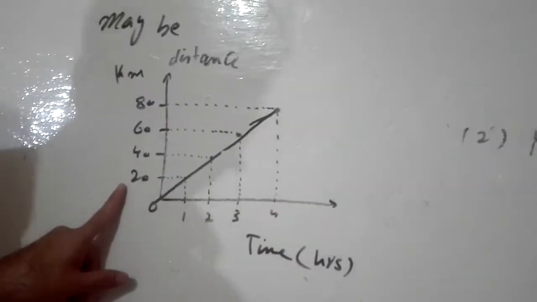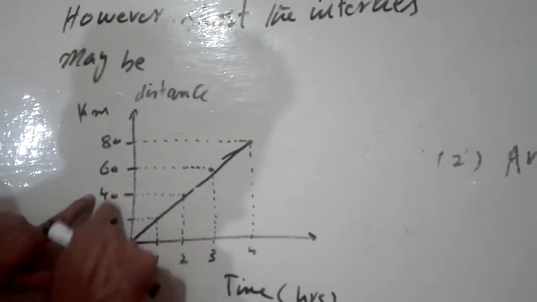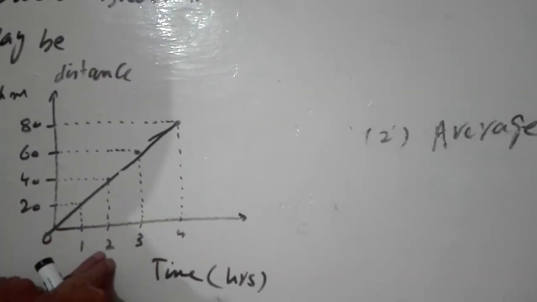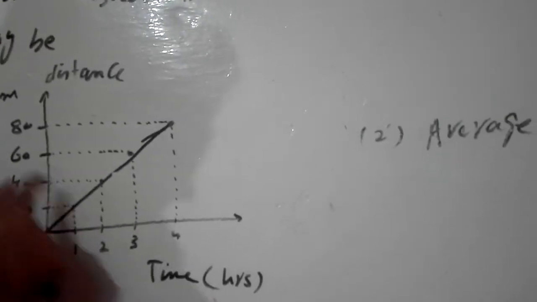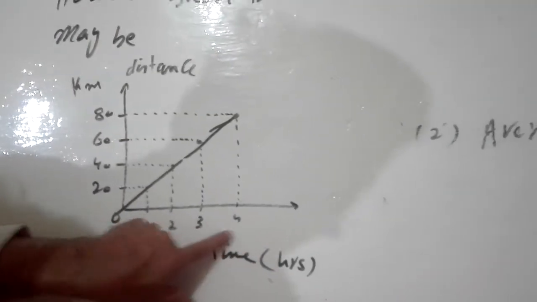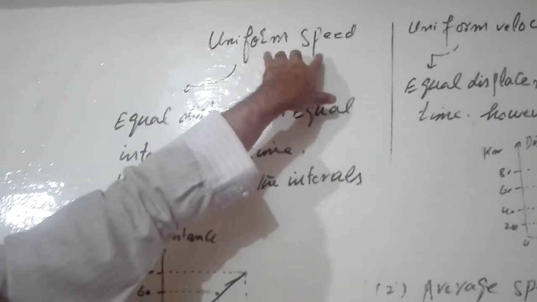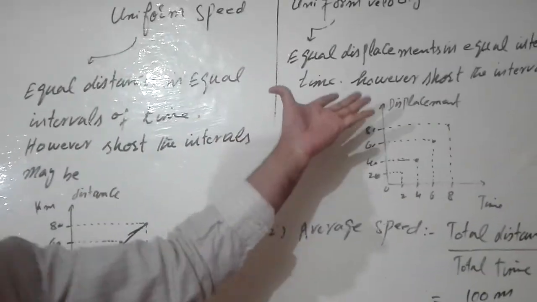Suppose a train covers 20 km in 1 hour, then 40 km in 4 hours, then 60 km in 3 hours. That means there is no equality in the time intervals. Then that kind of speed is known as non-uniform. I will not write here. I have just explained it to you, and this is your next topic. That's all.